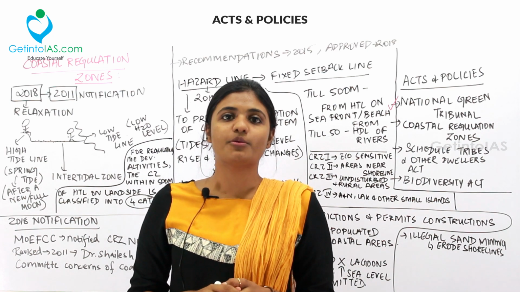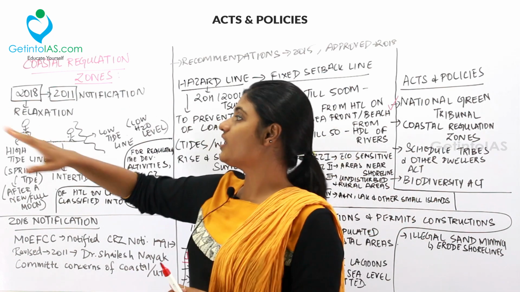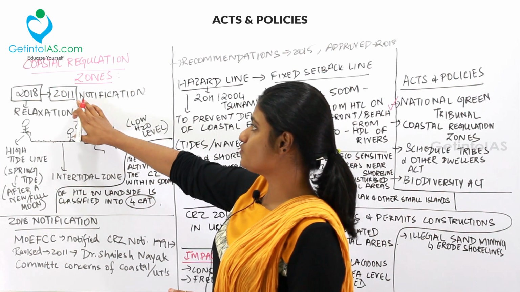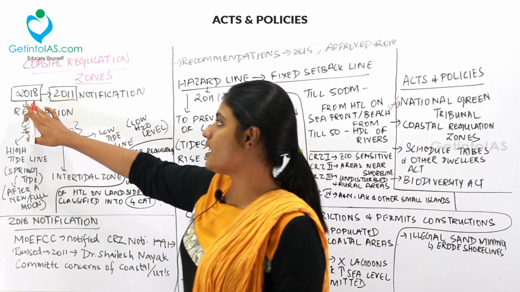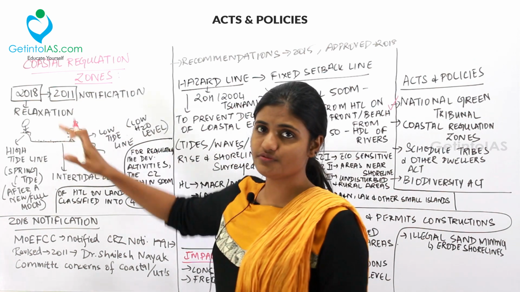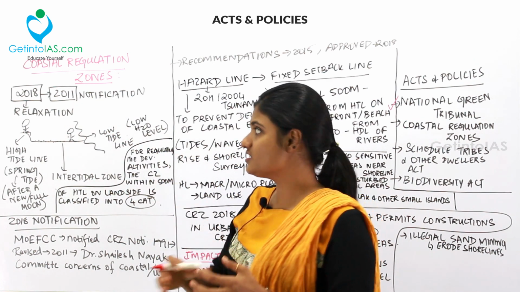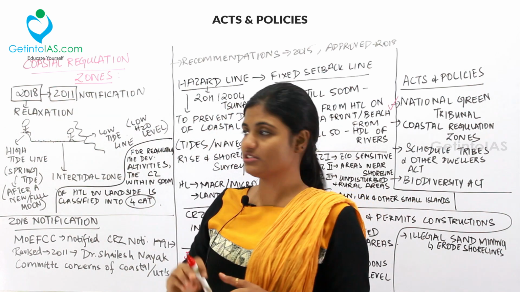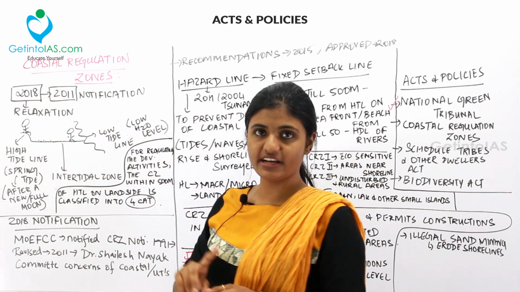So we already saw about the coastal regulation zone. So under the coastal regulation zone, there were two kinds of notification, that is the 2011 notification and the upgraded 2018 notification. So this 2011 notification had a lot of constraints, but the 2018 notification relaxed most of the norms. So then what is the coastal regulation zone?